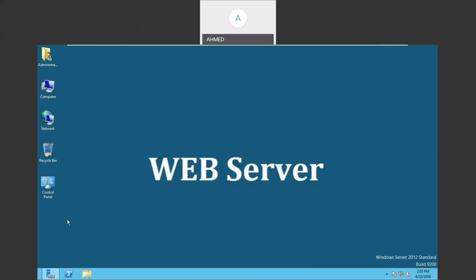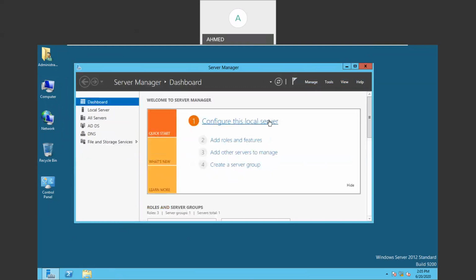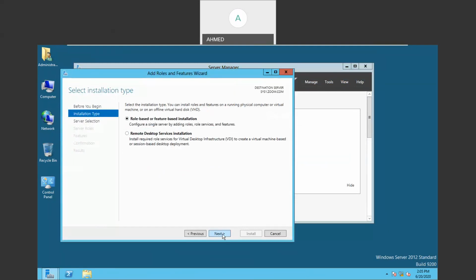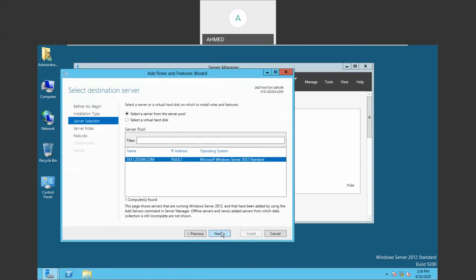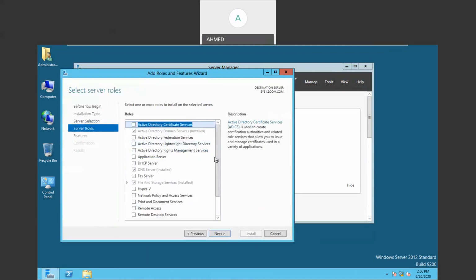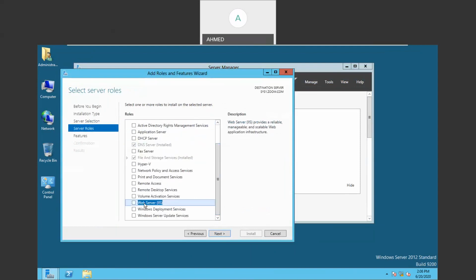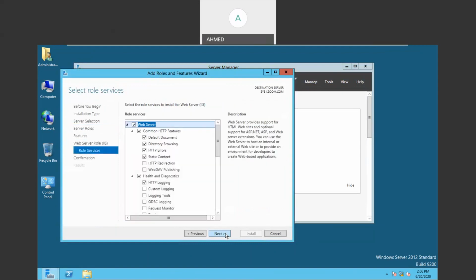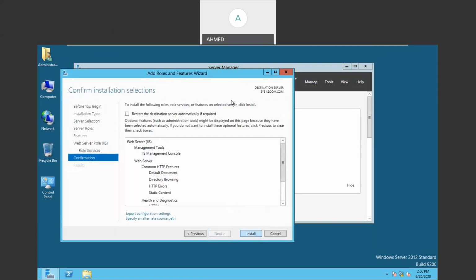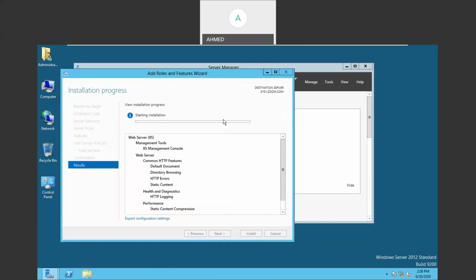Okay. So in this machine we require IIS service. So to install IIS service, we have to go to the server manager console. Click on add roles and features. Then click on next, next, next, and we have to check the box. We are in roles. So if you scroll down here, you can find web server IIS. Check the box web server and click on add features. Then click on next, next, next, next, and install. So this installation will take some time here, at least 3-4 minutes to install the service here.